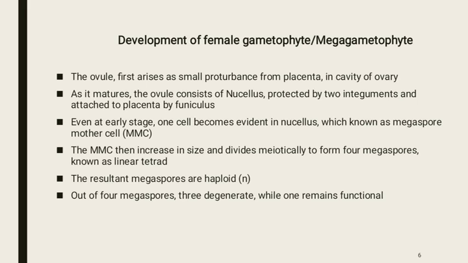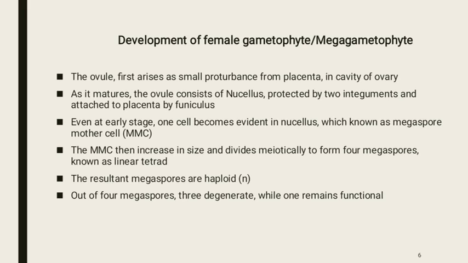Even at an early stage, one cell becomes evident in nucellus, which is known as the megaspore mother cell or MMC. The megaspore mother cell is diploid.